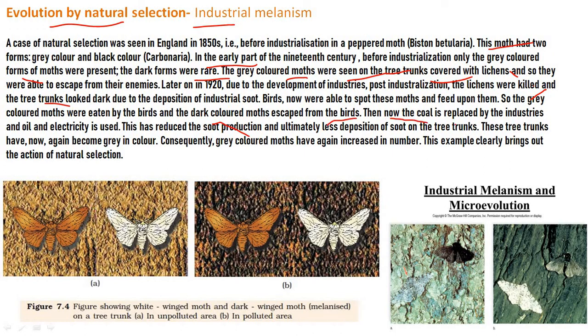Then now the coal is replaced in industries and oil and electricity are used. This has reduced soot production and ultimately less deposition of soot on the tree trunks. These tree trunks have now again become grey in color. Consequently, the grey colored moths have again increased in number. This example clearly brings out the action of natural selection. Now you got it?